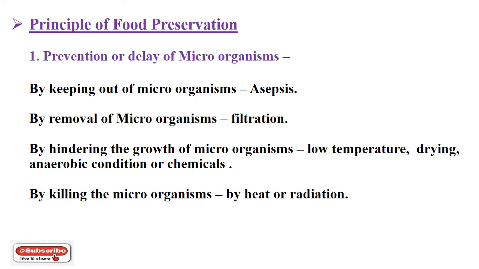What are the principles of food preservation? Number 1. Prevention or delay of microorganisms. This can be done by different methods. By keeping out microorganisms, called asepsis, by removal of microorganisms, called filtration, by hindering the growth of microorganisms using different preservative techniques such as low temperature, drying, anaerobic conditions or chemicals, or by killing the microorganisms using a technique such as heating or radiation.